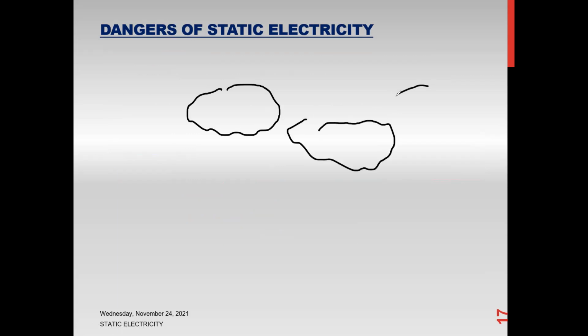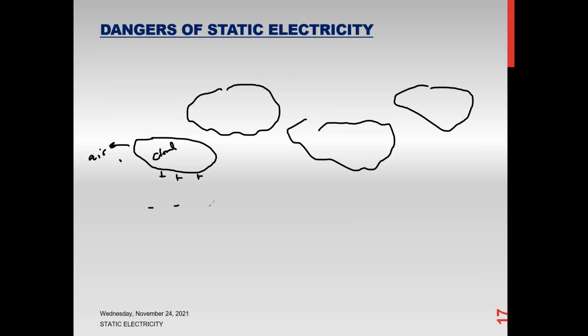In a storm we have cloudy weather, and there's friction between the air and the clouds as they move. Due to the friction, the cloud loses electrons and the air gains those electrons, so there will be net positive and negative charges on them.